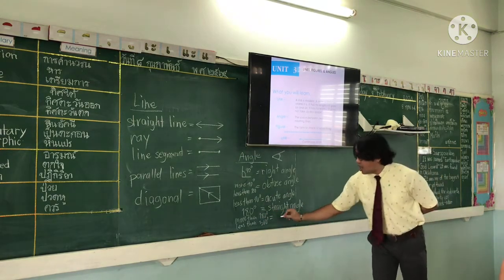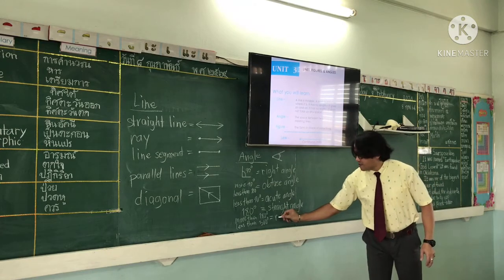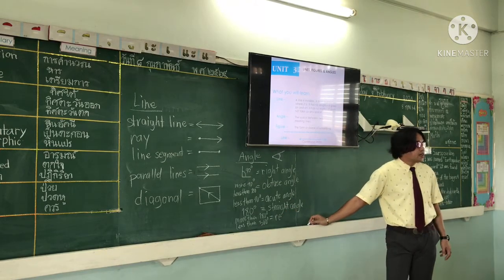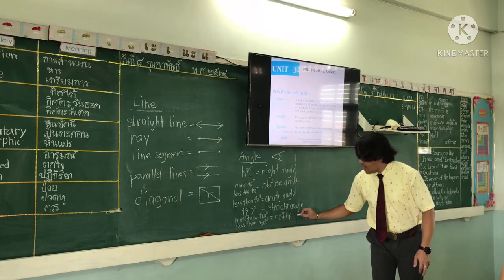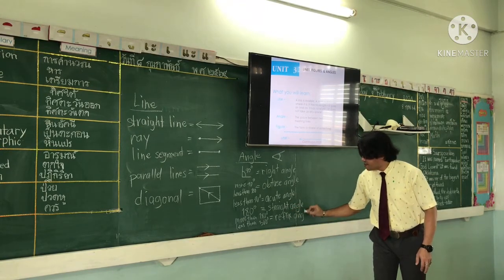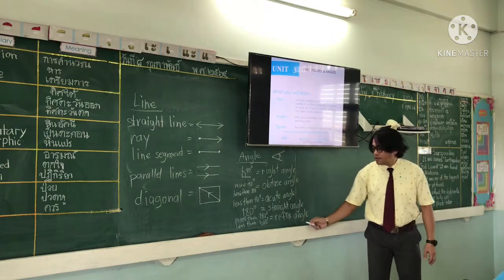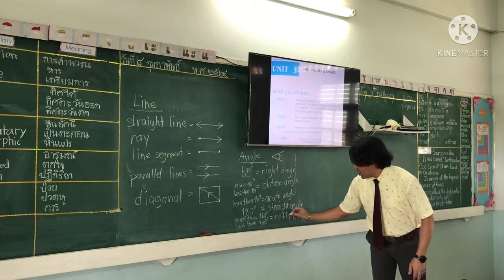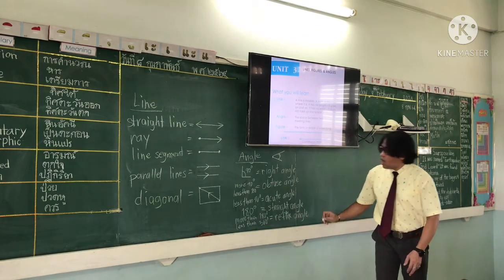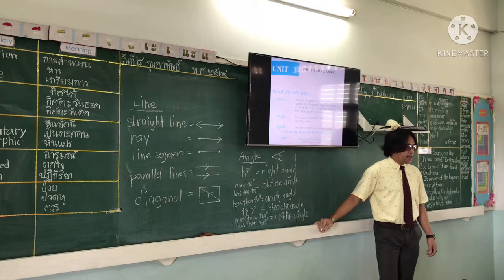Start with letter R. Everybody, reflex angle. Reflex. Okay, these are the different types of angles.